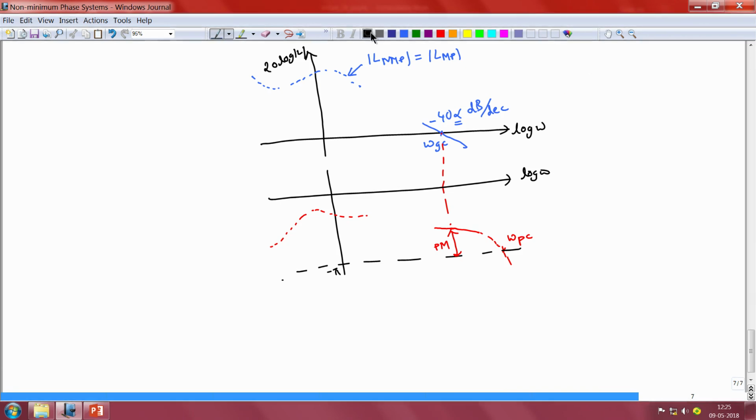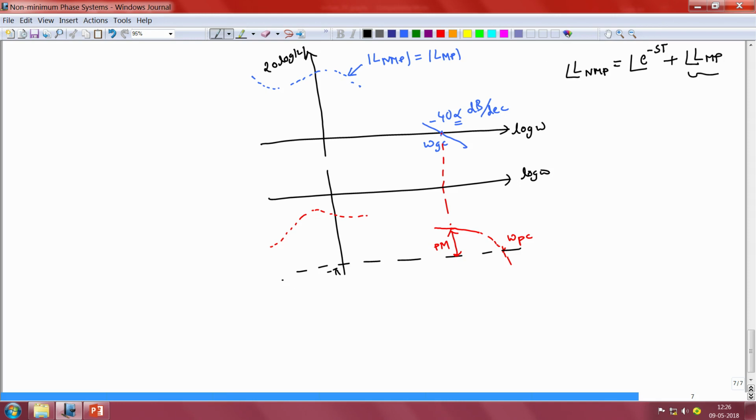Now, we can write that the angle of LNMP at omega gc is going to be given by the angle of time delay e power minus st at omega gc plus the angle of the minimum phase part of the loop gain. And once again from Bode's gain phase relationship we note that the minimum phase loop gain LMP, which has, to remind you once again, the exact same magnitude characteristics as LNMP, even for the case when we have a time delay cascaded with our system.